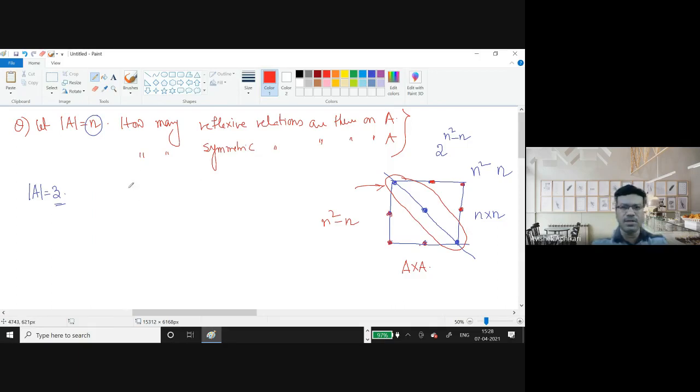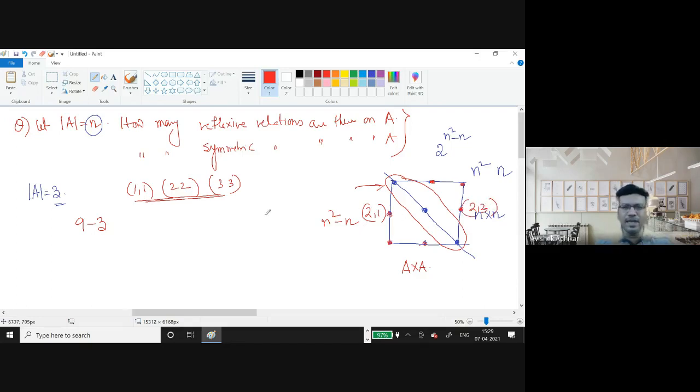So for example, suppose I have 1, 2, 3 elements here. So diagonals are 1,1, 2,2, 3,3. I am not giving the commas. Now, how many total elements are there? In case of 3, there are 9 elements, out of which 3 are on the diagonal. That means there are 6 other elements. For example, here I have 2,1, this is 2,3, and so on.